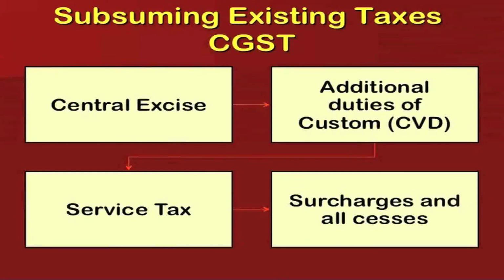Now, let us study the subsuming of existing taxes in CGST, that is the central goods and service tax. This is the central excise, service tax, additional duties of customs, CVD, and the surcharges and all the cesses. So, when you talk about the central level taxation in terms of the existing tax, it would be the excise and the service tax and the surcharge which you pay as a cess on all the services which you use, which are given by the government.